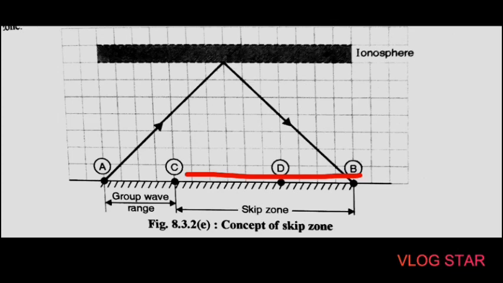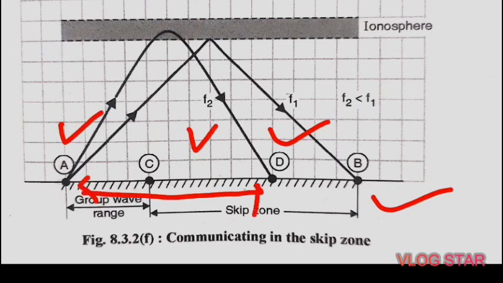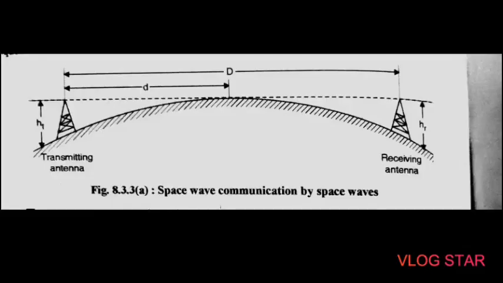After that, let us refer to the next diagram. In this, the point D lies in the skip zone. This is another point, that is D, which lies in the skip zone. Communication with this point is possible by reducing the operating frequency of the transmitter at point A. Thus this F2 becomes the MUF for the new skip distance, that is A to D. This is the F2, that is the next MUF.